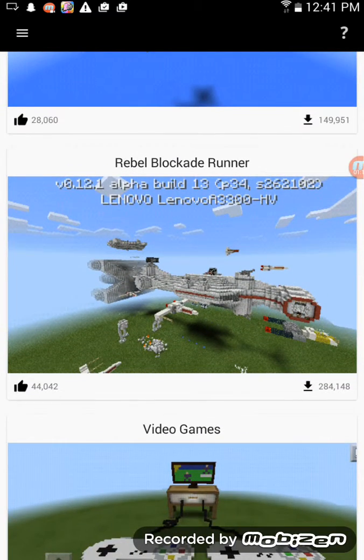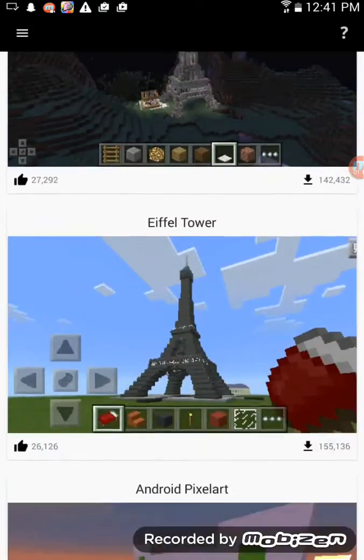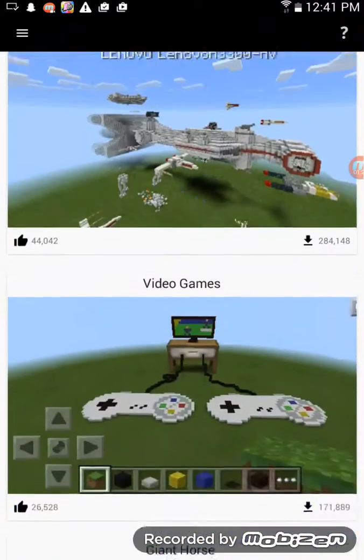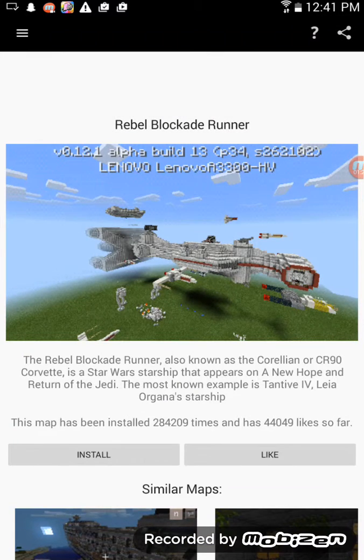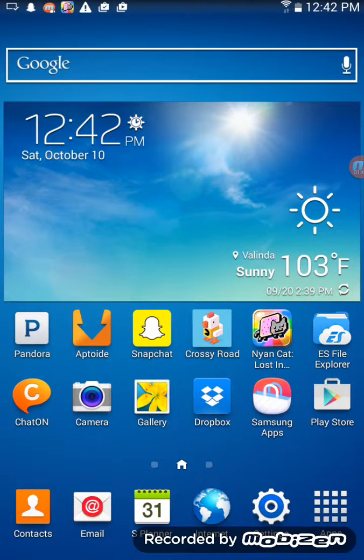I like this one. Okay. So I'm gonna get this one. You're gonna click on it, and then you're gonna click install. And you will need to have Minecraft PE for this, duh. So after it says that your map has been downloaded, you're gonna want to open Minecraft PE.